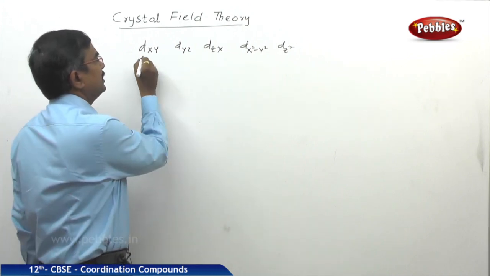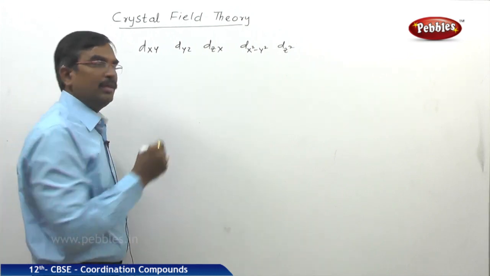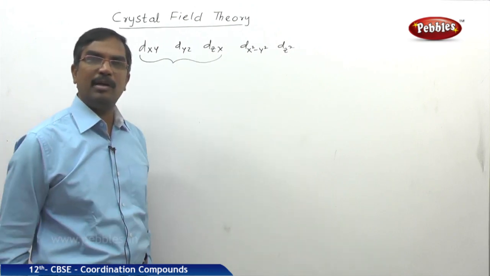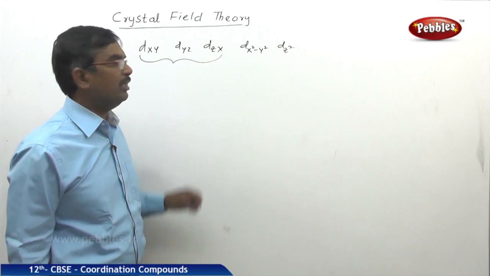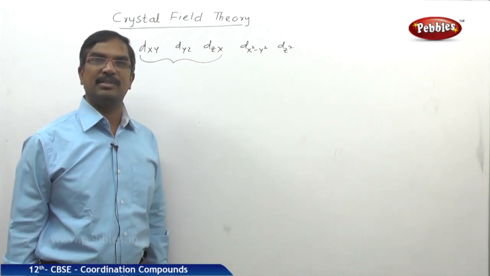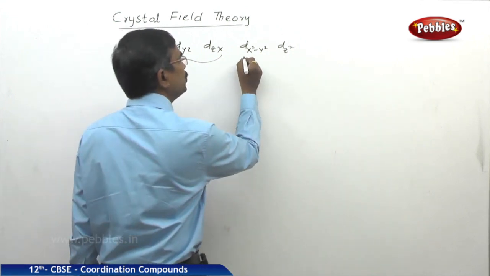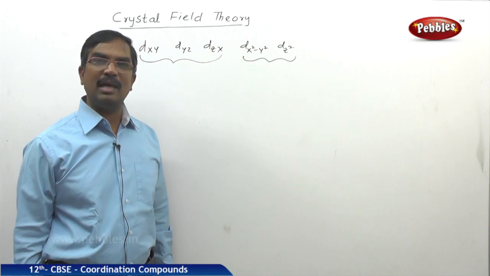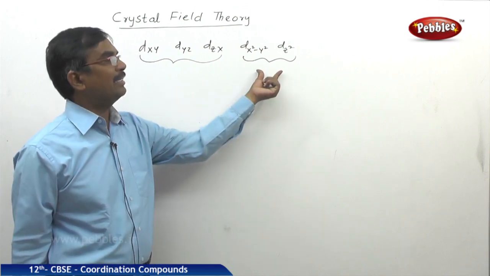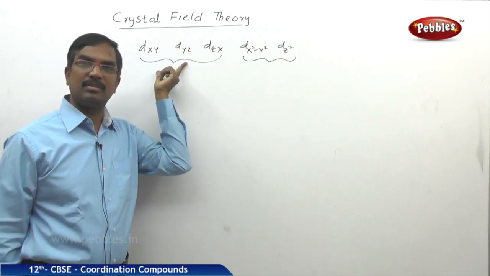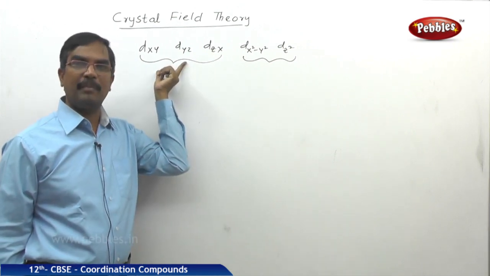In these three, we can see the double dumbbell geometry, where the corresponding dumbbells are present between the planes. And coming to these two, the dumbbells are present exactly along the axis. So these are axial orbitals. These are non-axial orbitals.